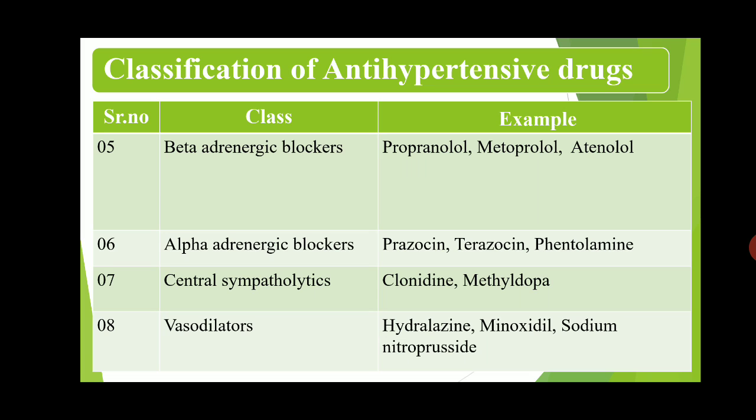Vasodilators consist of examples like hydralazine, minoxidil and sodium nitroprusside. These are examples of vasodilators. That is all about this classification of antihypertensive drugs, and we will discuss this classification one by one. So first is that